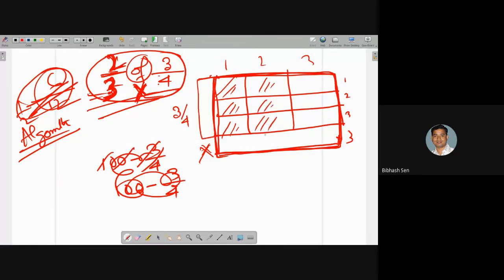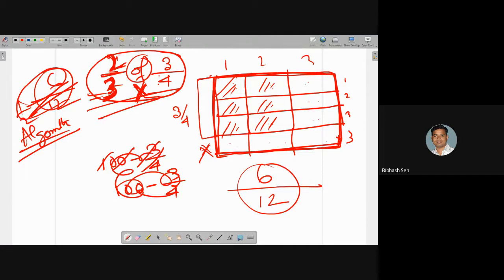Please, am I correct? If you divide it this way, though it is out of space, but I am dividing it in 3 parts. So 1, 2, 3, 4, 5, 6. Am I correct? 6 divided by 1, 2, 3, 4, 5, 6, 7, 8, 9, 10, 11, 12. It is coming or not? 12 by 6. Is it coming? Finally, we are reaching.